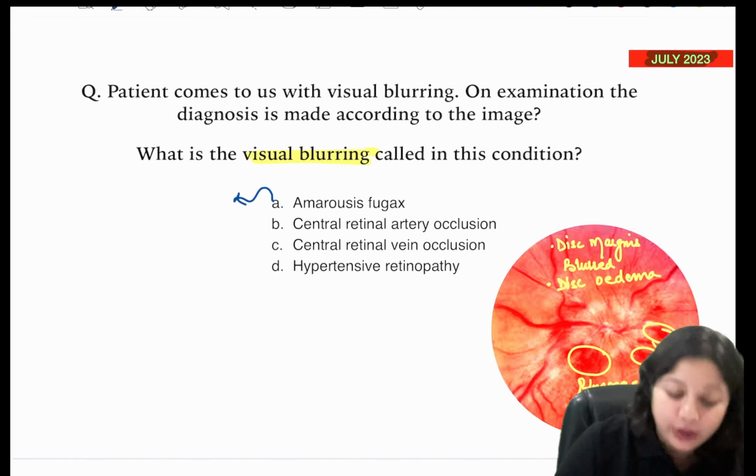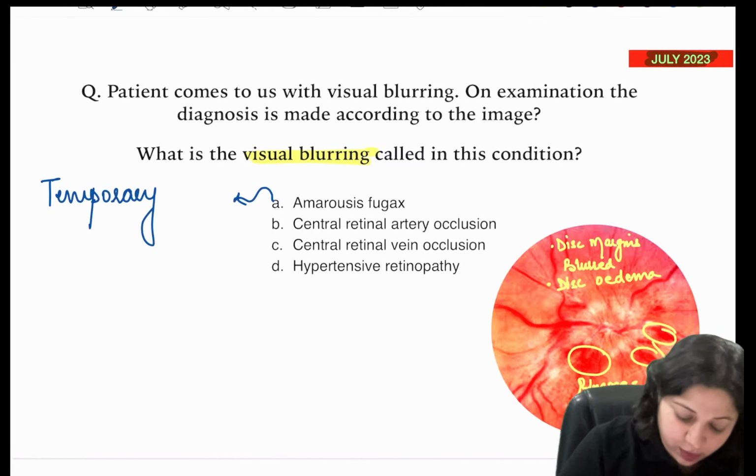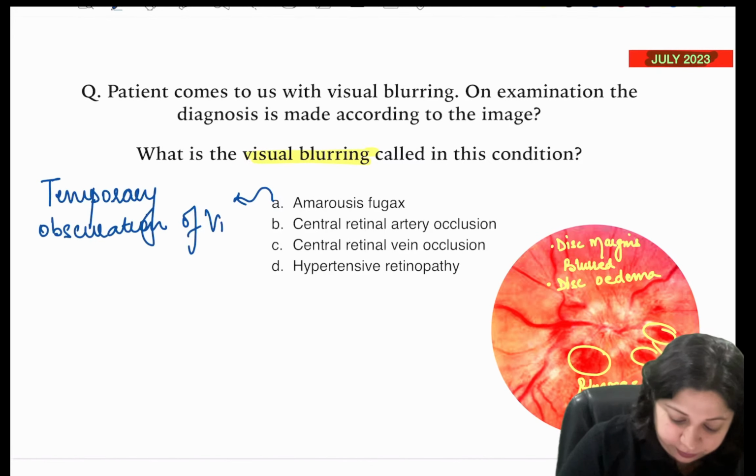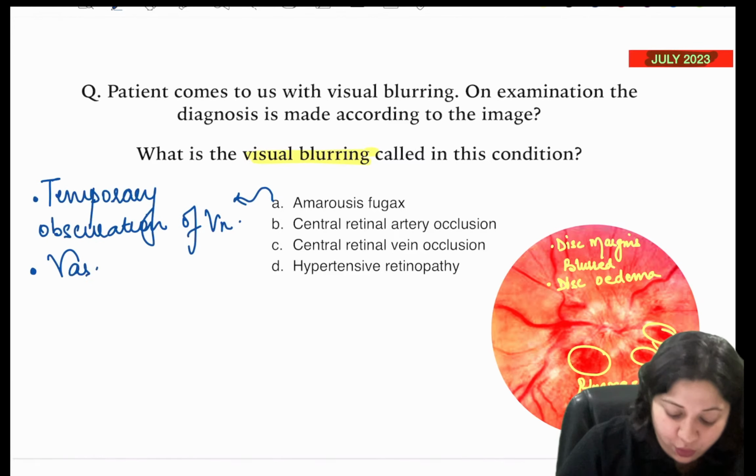Amaurosis fugax is actually a temporary obscuration of vision, and usually it is due to vascular disturbance.